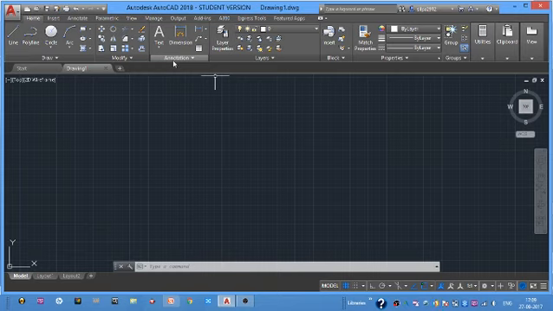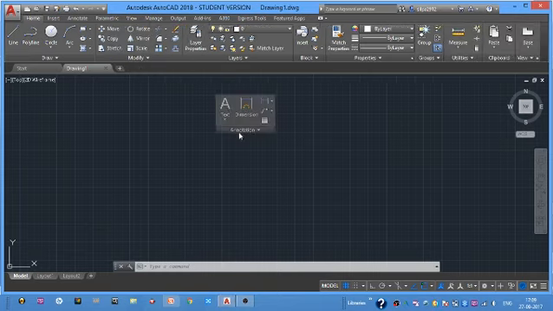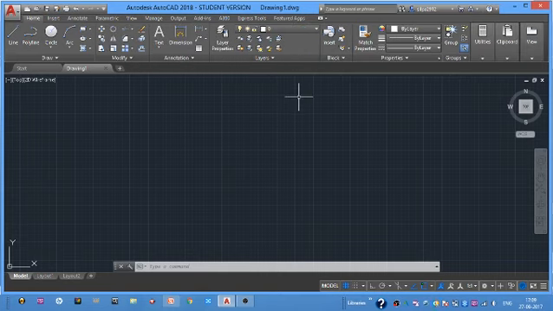So if I want to change this location to screen, just I can drag and place on the screen. And if you want to relocate to its original position, just click on here. So it will be adjusted to its original position. Okay, so here this is known as graphical area, and here we are having an axis, right? XYZ axis. So that is known as UCS or WCS. UCS is nothing but user coordinate system, and WCS is nothing but world coordinate system. So later on we'll see the difference between them.